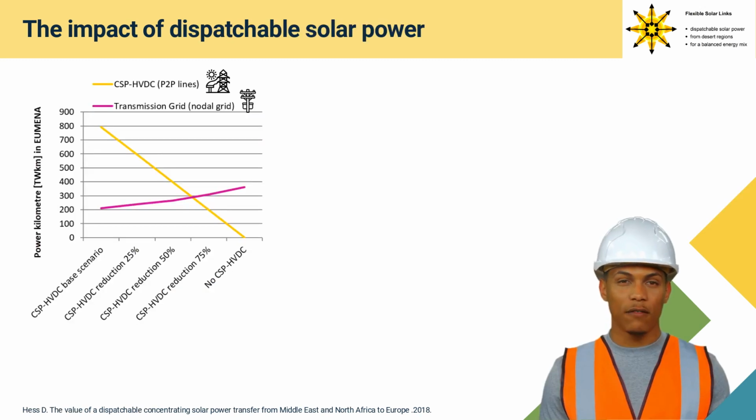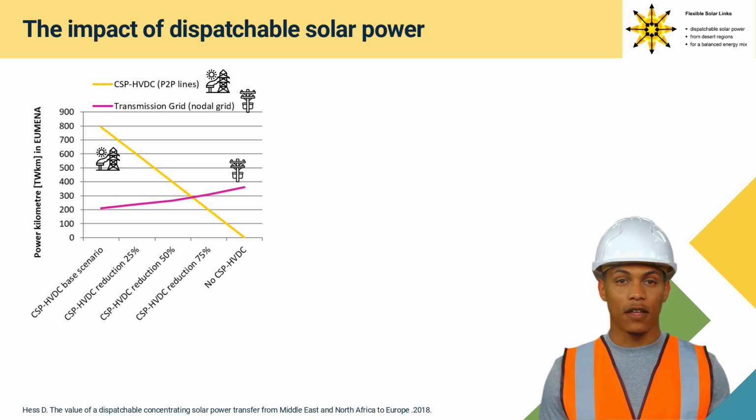Power kilometers are defined as capacity of an electrical transmission infrastructure and its length. A transmission of electricity over distance is a cost-efficient flexibility option. Using high shares of CSPH-VDC increases total power kilometer. An adequate share of CSPH-VDC leads to lower total power kilometer for some model regions. The regional transmission and distribution grid is expanded in the case of a higher share of fluctuating energy. In other words, the lower the dispatchable share, the higher the regional grid expansion.